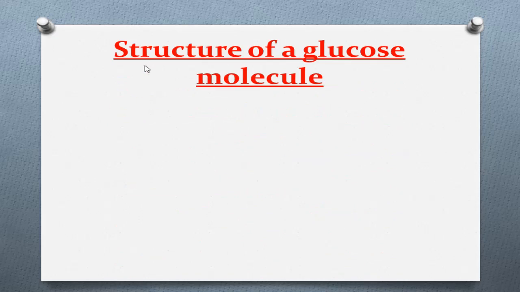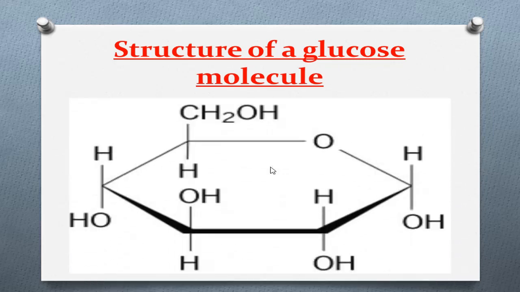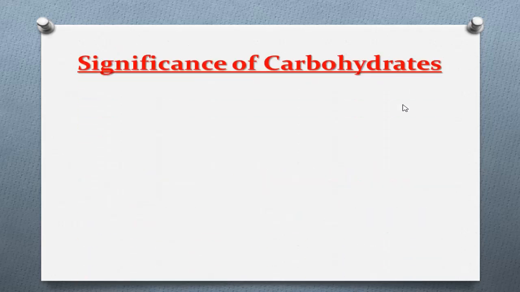Then we will learn about the structure of a glucose molecule. This is the structure of the glucose molecule. This structure contains 6 carbon atoms, 12 hydrogen atoms and 6 oxygen atoms. Then we will learn about the significance of carbohydrates.